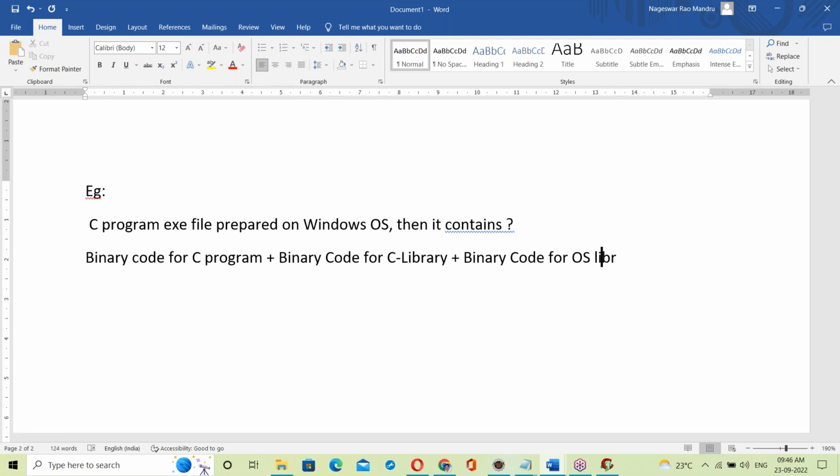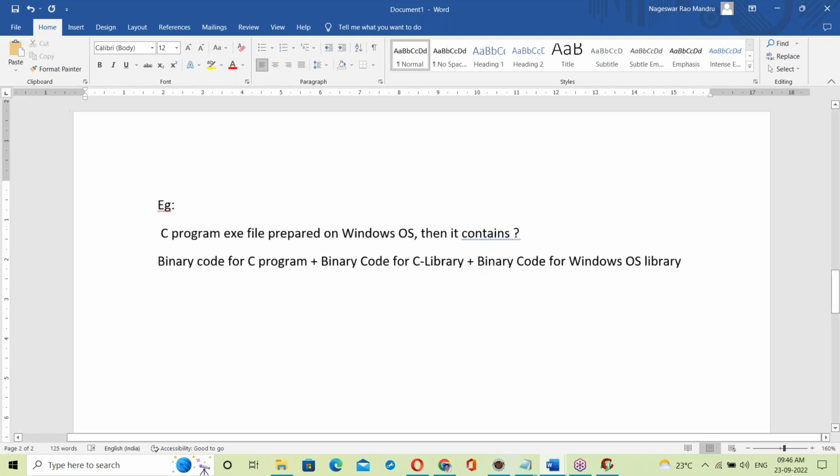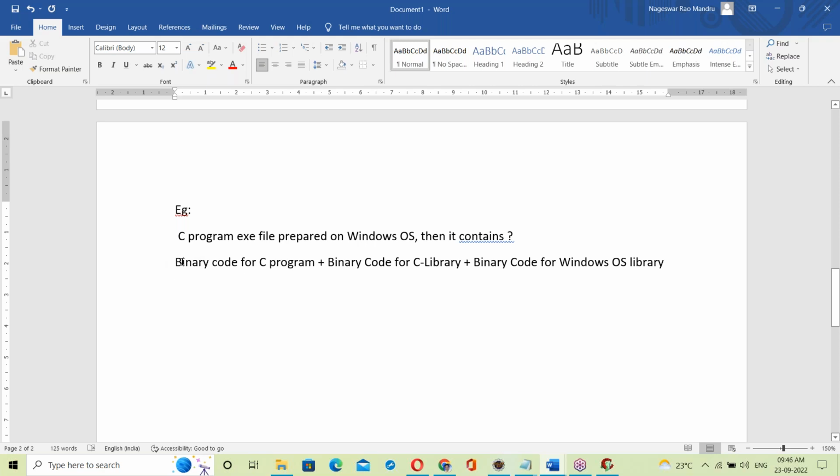Now it's Windows OS. The exe is created on Windows OS, so it uses the Windows OS library. By linking all of these things, the exe is finally generated: the binary code for the C program, the binary code for the C library, and the binary code for the OS library.